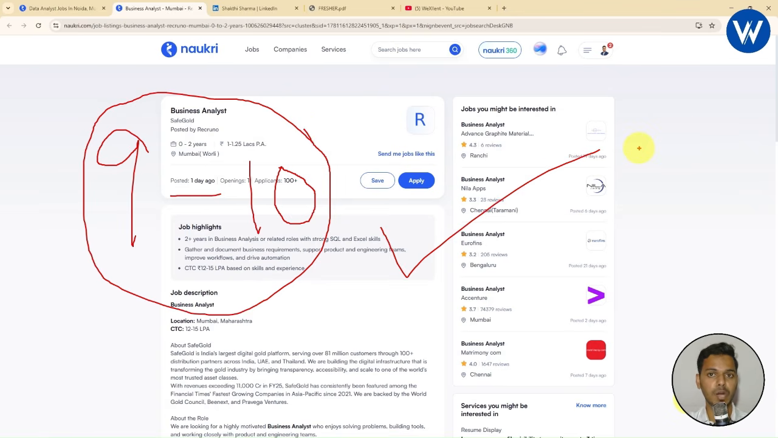In the same way, if you apply first, what will happen? Your profile will be highlighted on the top, and the recruiter or the HR can easily view your profile, and they will definitely review your profile, and it will be shortlisted for the interview. I hope you guys are understanding.